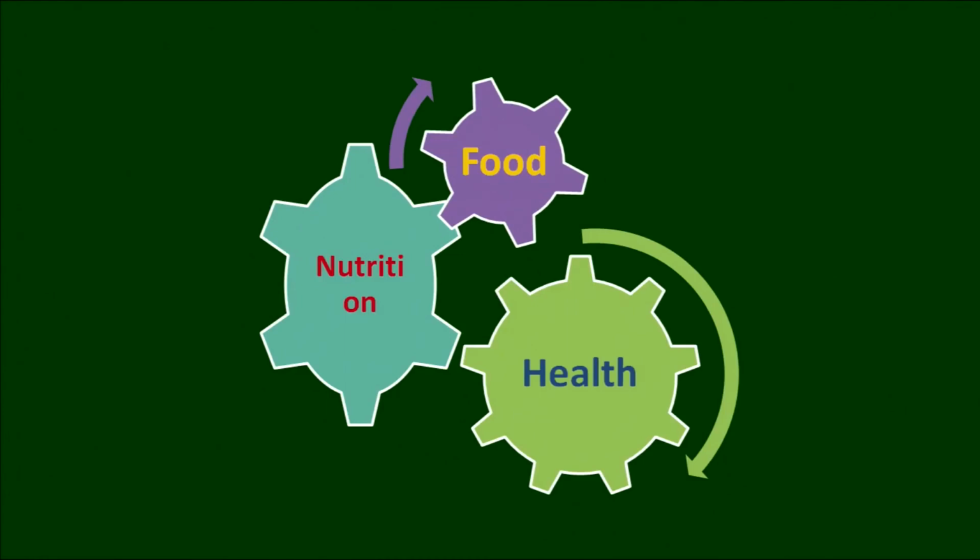So, there is a close interaction or interrelationship between food, nutrition and health. I hope in this video you have understood the interrelationship, because all food contains some nutrient or the other, and everybody wants to know what the nutritional requirements are and from where they will get them.